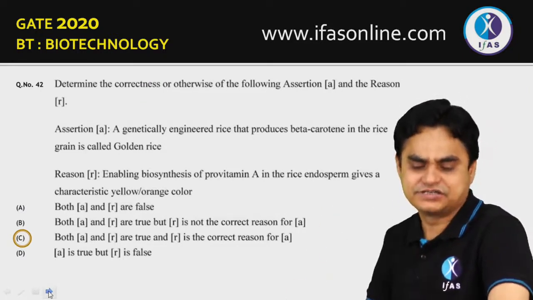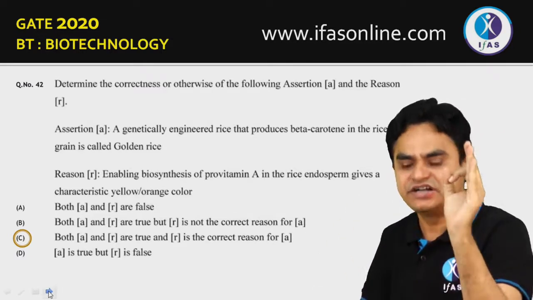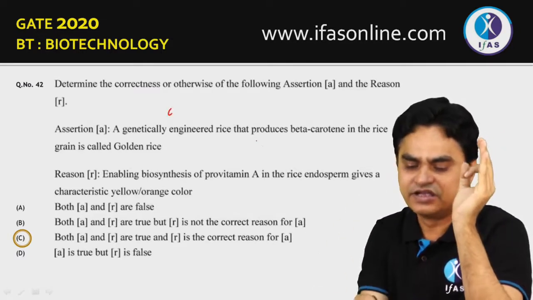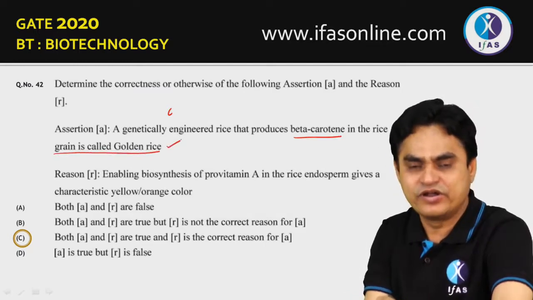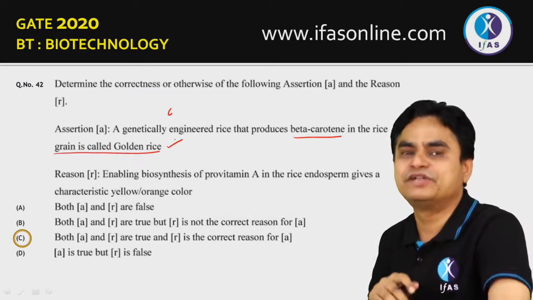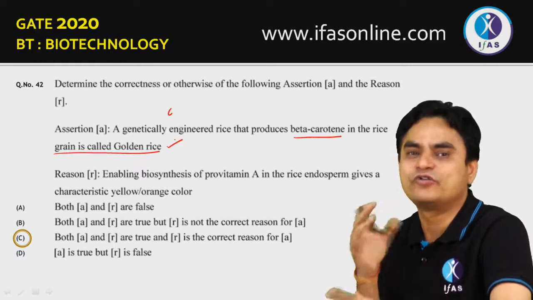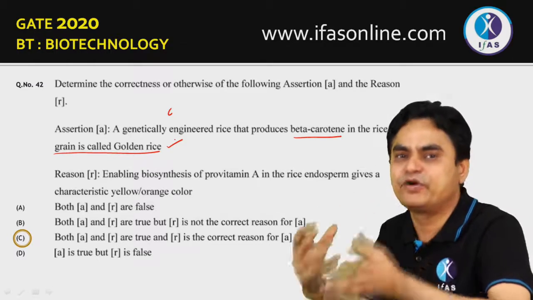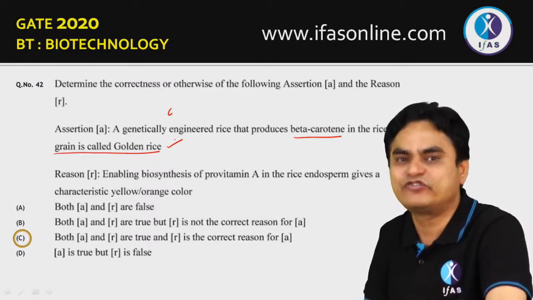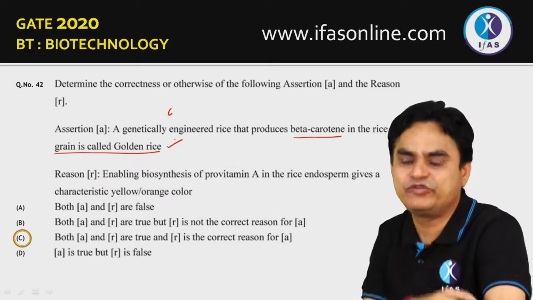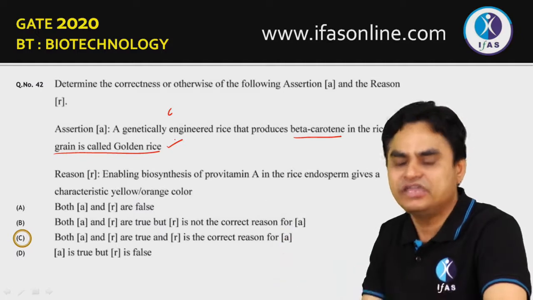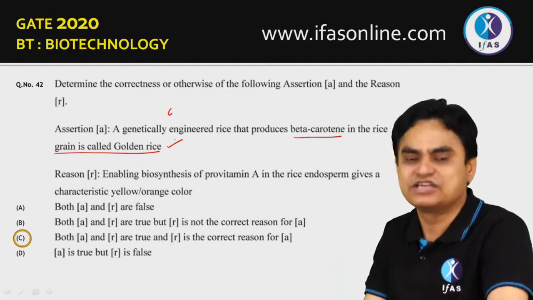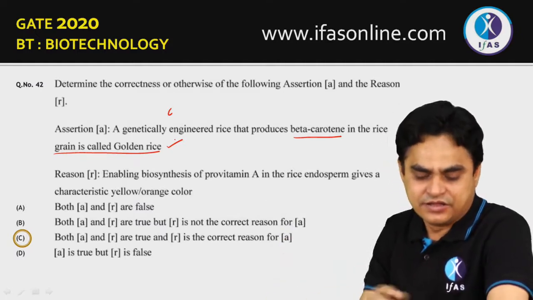First assertion is a genetically engineered rice, means we are talking about golden rice, that produces beta carotene in the rice grain. Yes, we have studied the complete story of Ingo Potrykus, how he made it possible, how he took the genes from daffodil and later from maize as well as from Erwinia uredovora, and he was able to produce beta carotene even in the rice, and that rice has been named as golden rice.